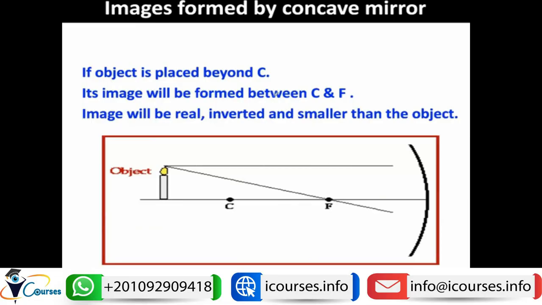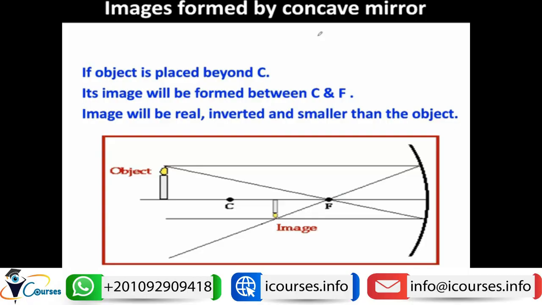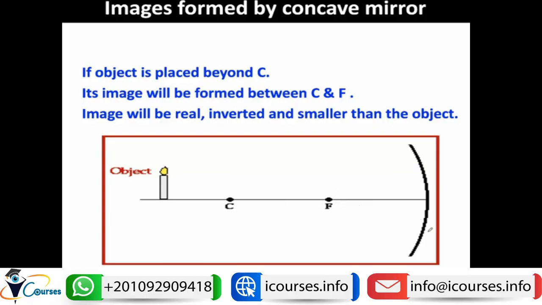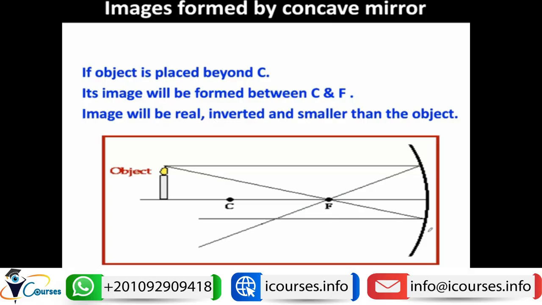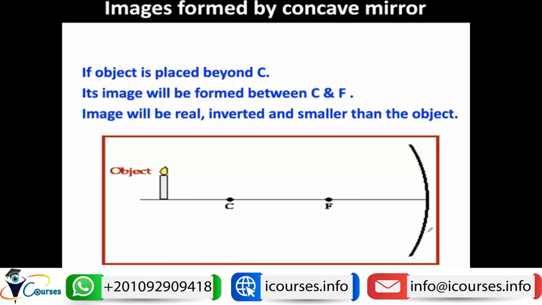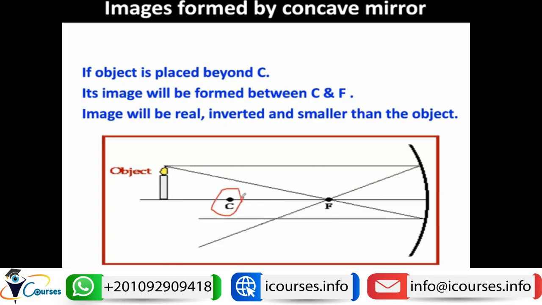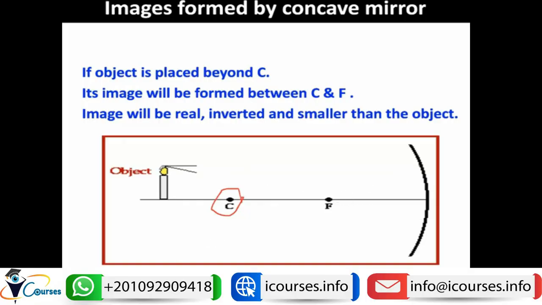So let's begin. What are the characters of images formed by the concave lens? If we have here a concave lens, the character of the image will depend mainly on the location of the object. For example, if we have a far object which is beyond the center of curvature, where shall the image be constructed? Let's draw our rays.